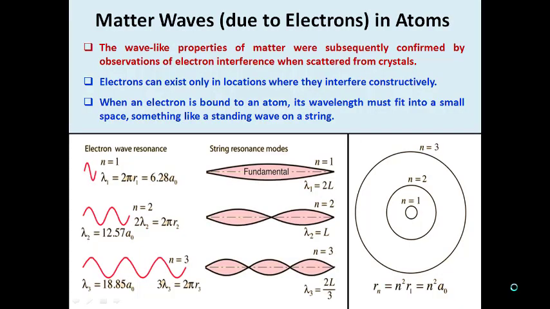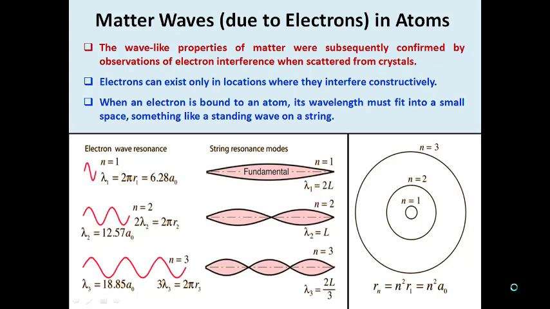You already know the wave-like properties of matter were subsequently confirmed by the observation of electron interference when it is scattered by crystals. This is what we saw from Davisson and Germer's experiment, which proves the wave nature of electrons. We also know that in an atom, as per Bohr's atom model, electrons revolve around the nucleus. In a fixed orbit, electrons can exist only in locations where they interfere constructively.